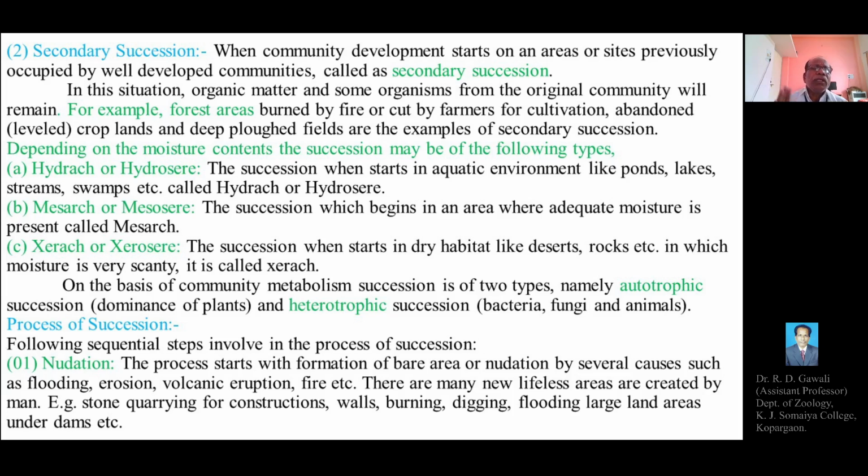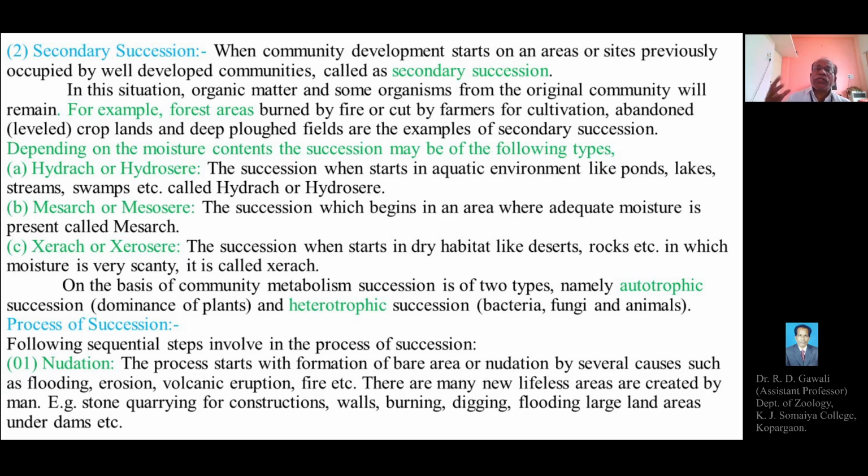So this is about the types of ecological succession on the basis of the amount of moisture content, and these are the three types: hydrosere, mesosere and xerosere. Hydrosere means succession occurring in water bodies such as ponds, lakes, streams, swamps, etc. Mesosere is when the succession begins in an area where an adequate amount of moisture is present.